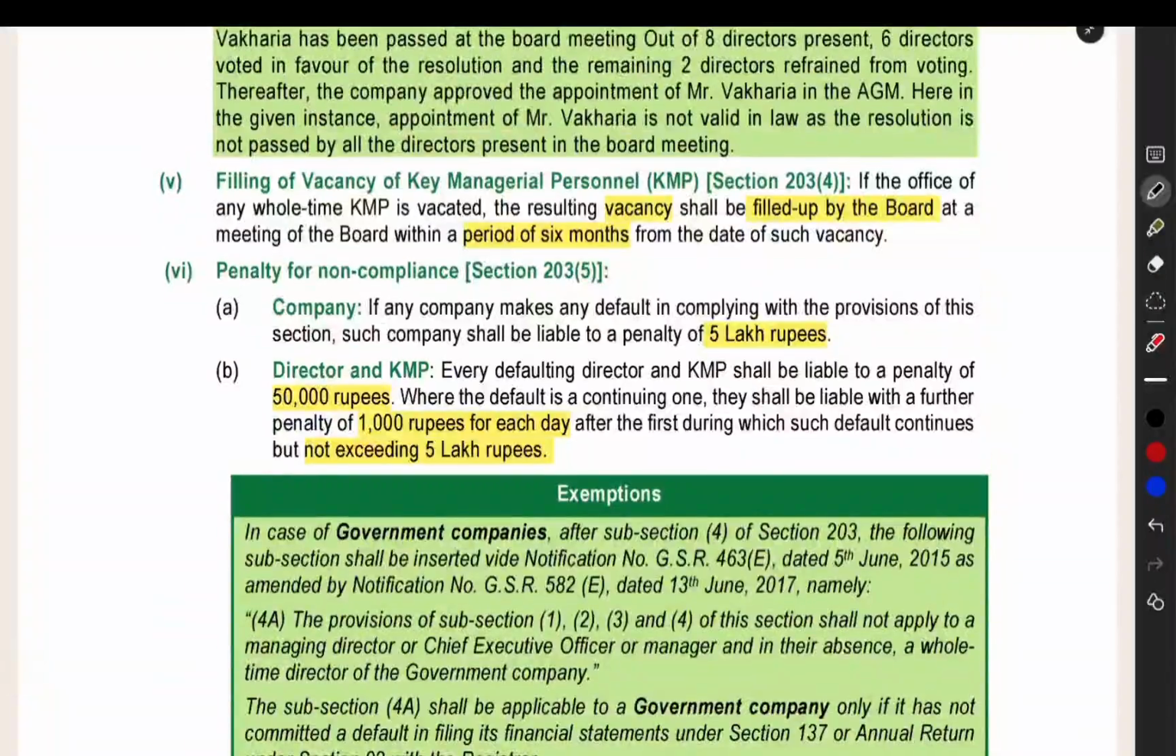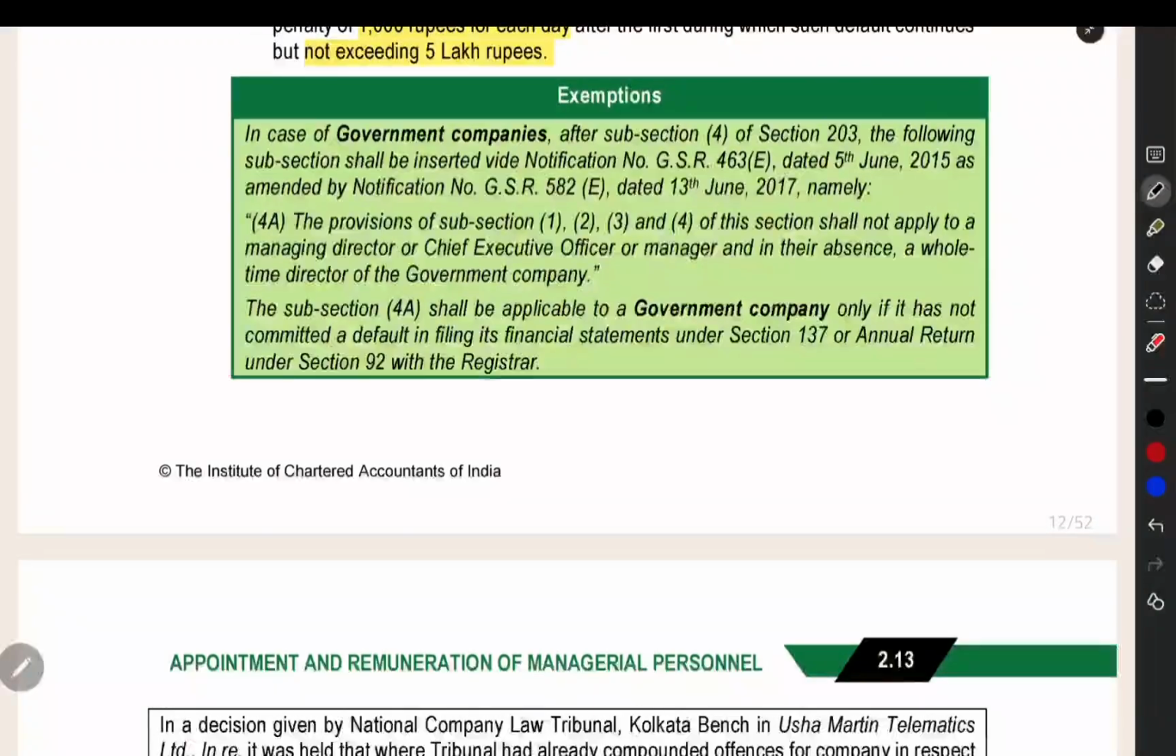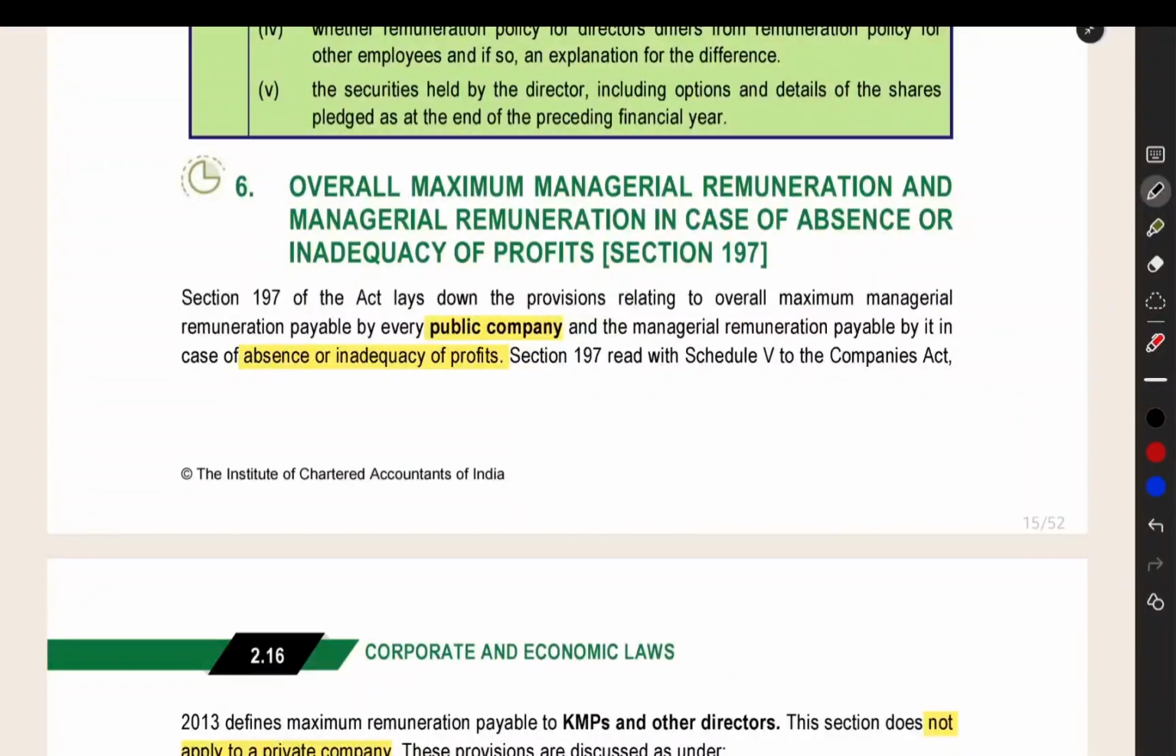Then filling of vacancy of KMP. If there is any vacancy in a KMP position, you have to fill it up by the board meeting itself. You have to fill it up by the board within 6 months from the date of vacancy. Penalty also they have given. Some exemption also they have given. You can read it by yourself.